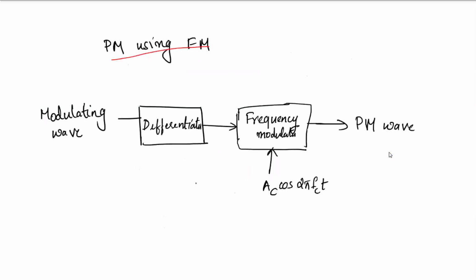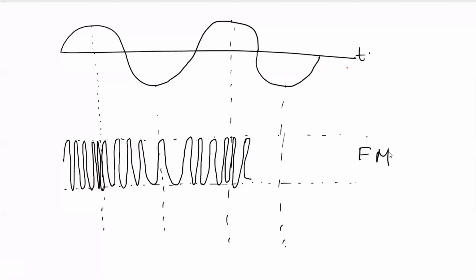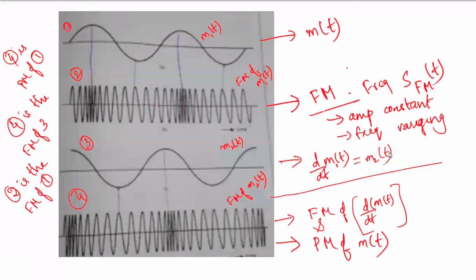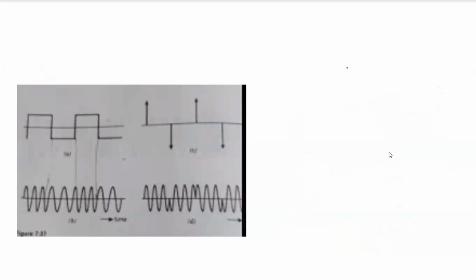So I was demonstrating PM using FM, this block diagram. Next, the square wave. If the modulating wave is a square wave, this is the FM corresponding to it. See here you can actually see more clearly.